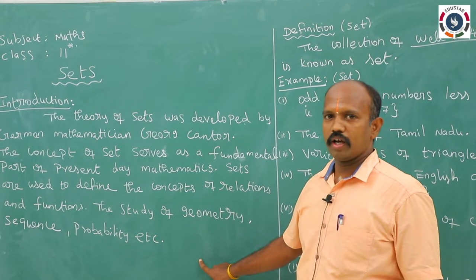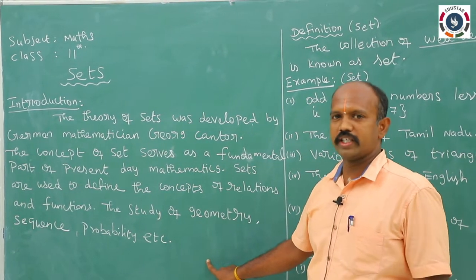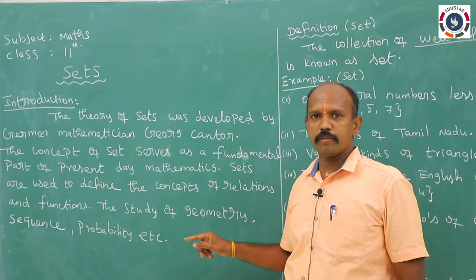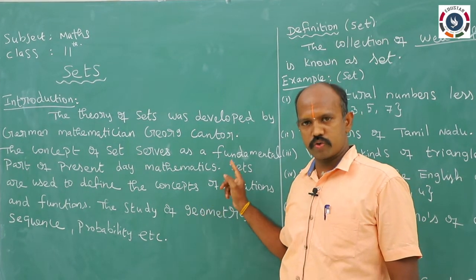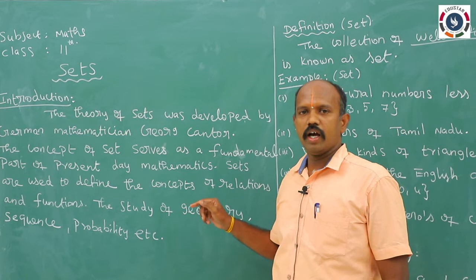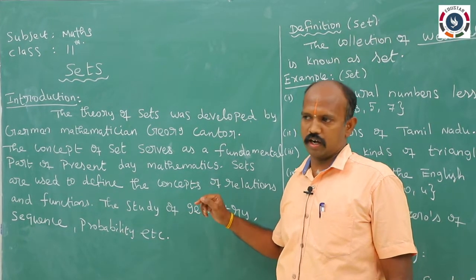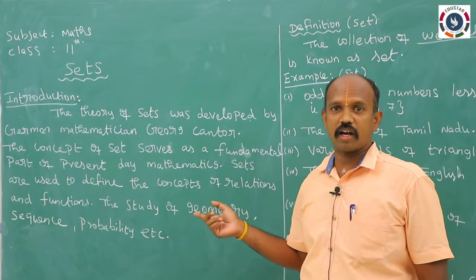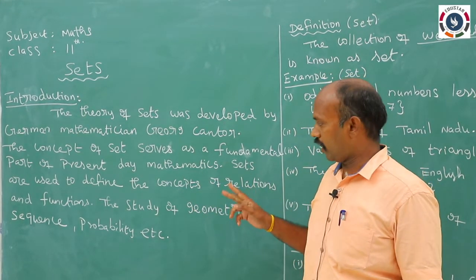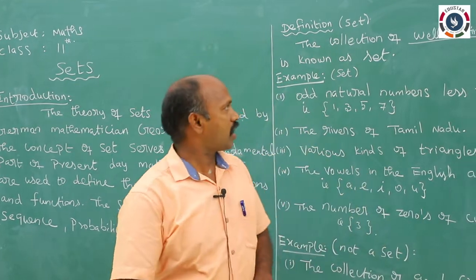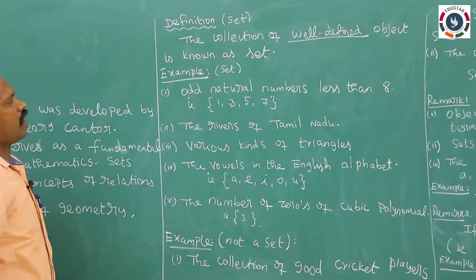For example, last year you studied sequences and series. The set of all whole numbers, W equal to 0, 1, 2, 3 and so on. The set of all integers, Z equal to 0, plus or minus 1, plus or minus 2 and so on. These sets are well known to us. Next we come to the definition of set.